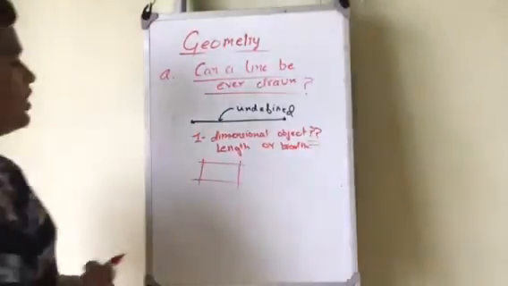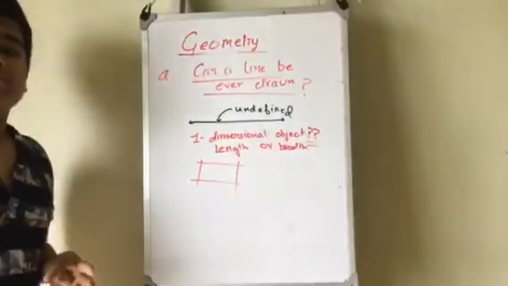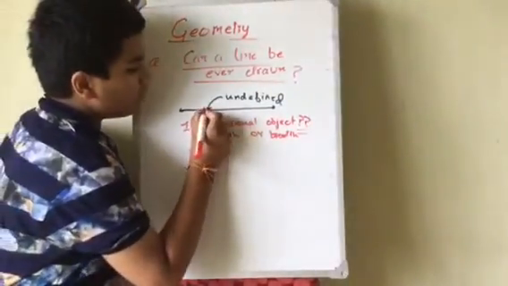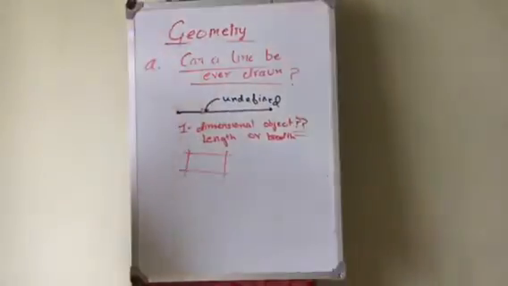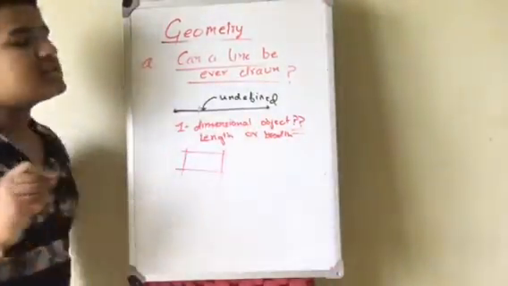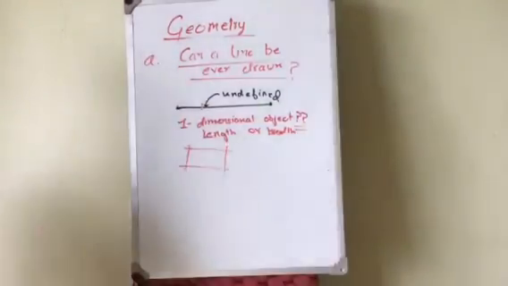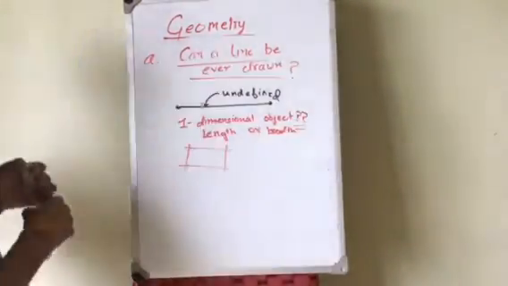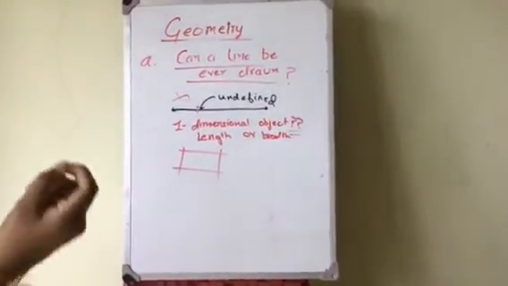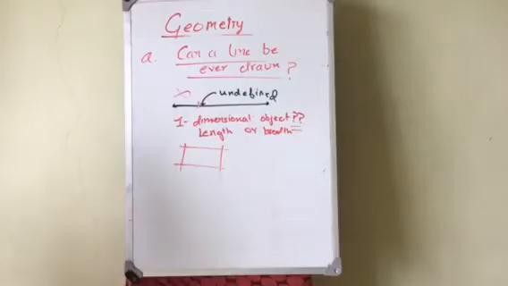Moving further, if this is a one-dimensional object, we draw a line. Let us assume that this is a line. Now, if you can see, there's some breadth which always follows with its length. So now, even if the breadth is negligible, still it has some breadth. So it doesn't follow that it is a one-dimensional object. So draw any figure, even if your pen's nib is this small, still you will get a two-dimensional object. So a line can never be drawn.